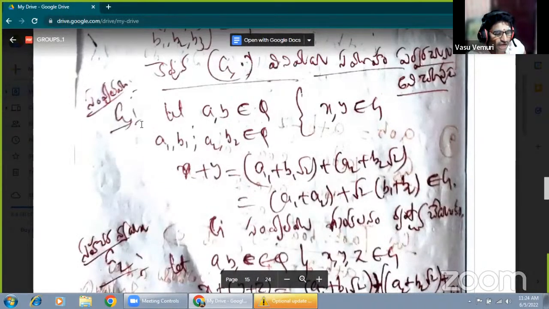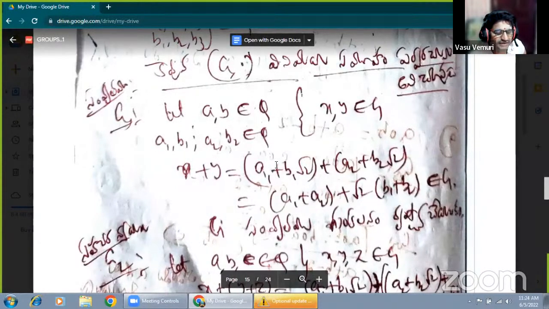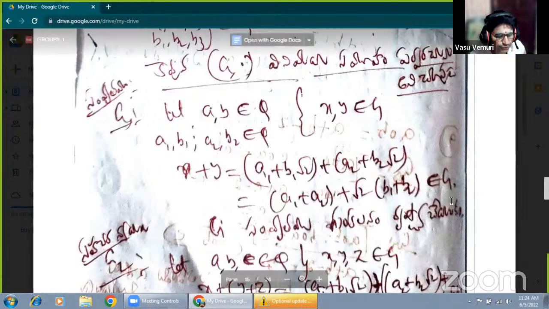Now, first, G1, the closure axiom. Let A comma B belong to Q; A1, B1, A2, B2 are all rational numbers. Let X equal A1 plus B1 root 2 and Y equal A2 plus B2 root 2. Therefore X plus Y equals A1 plus A2 plus root 2 times B1 plus B2.